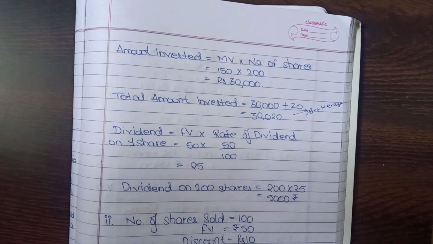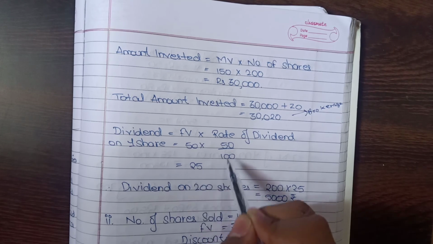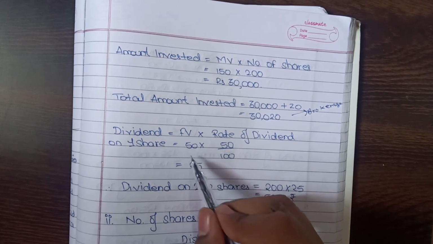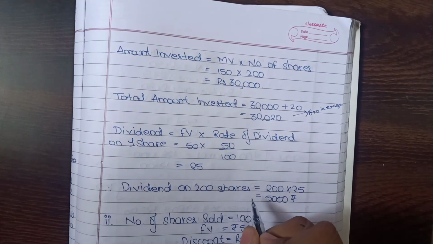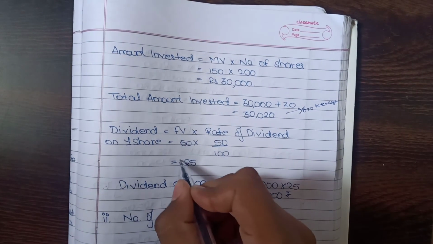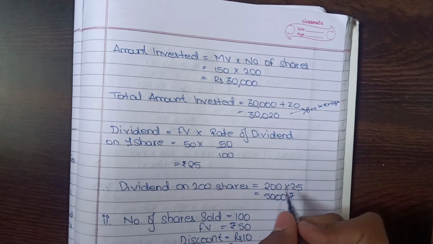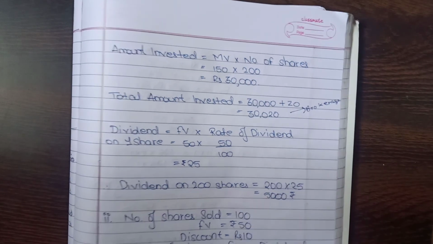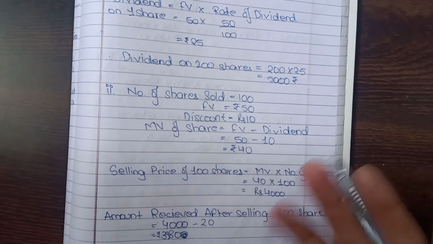Now next, dividend on one share, we'll get to be face value into rate of dividend, which is 50 into 50 upon 100. 50 upon 100 is 1 upon 2, 50 upon 2 equals 25. So dividend on one share is rupees 25, so dividend on 200 shares will be 25 into 200, so it will be 5000 rupees. Now we'll come to the second category where he sold his shares.